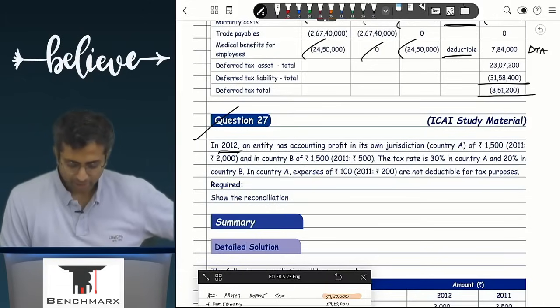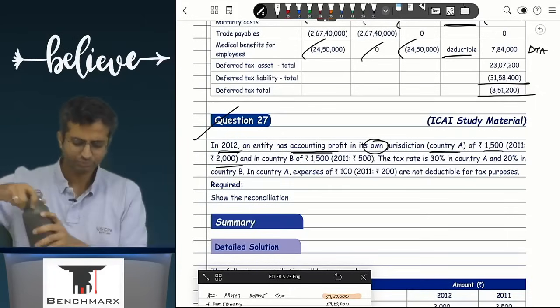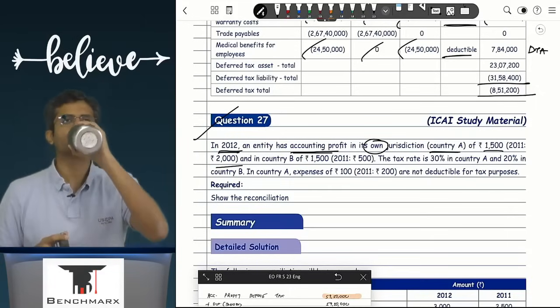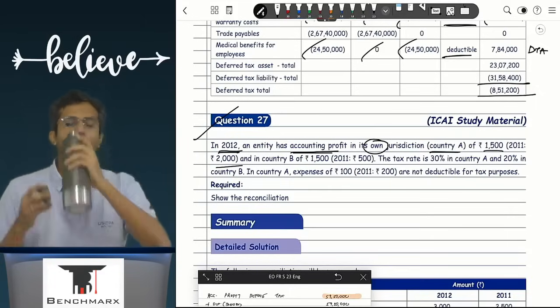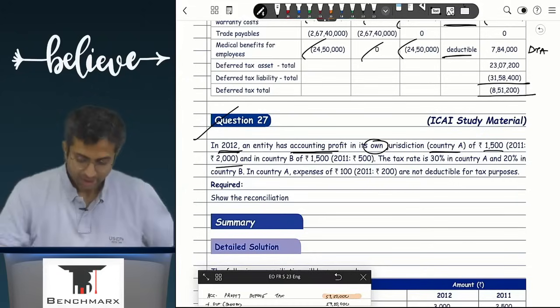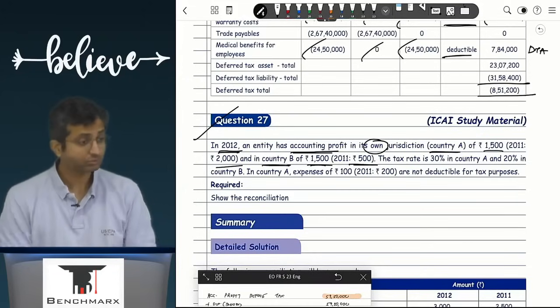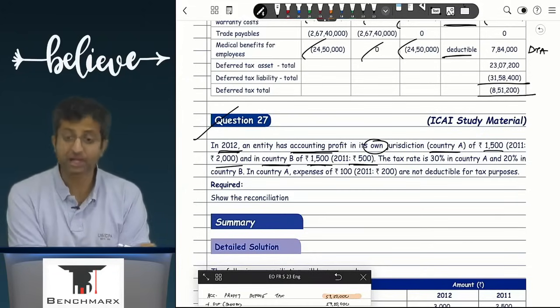In 2012, an entity has accounting profit in its own jurisdiction, that is country A, of 1500. In 2011, this was 2000. And in country B of 1500, in 2011, this was 500.